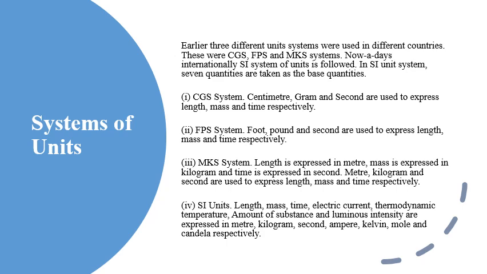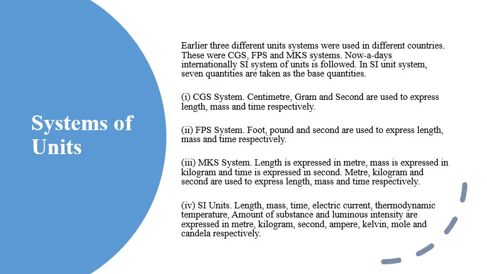Systems of unit. A system of units is a set of units with particular basic units. Earlier, three different unit systems were used in different countries. There are CGS, FPS and MKS. And nowadays, internationally, the SI system of units is followed. This SI unit system consists of 7 basic quantities.